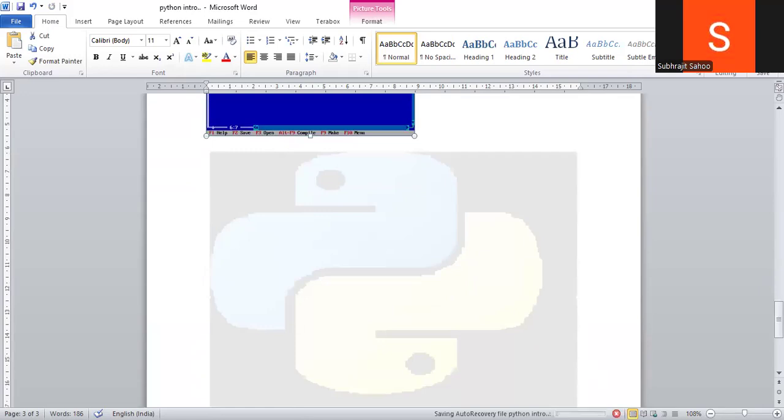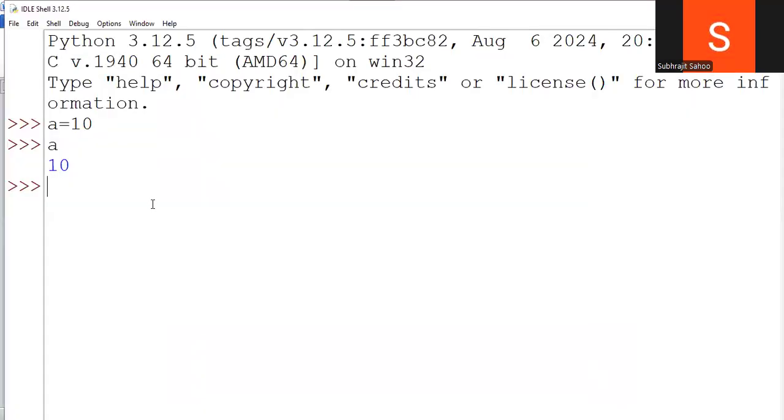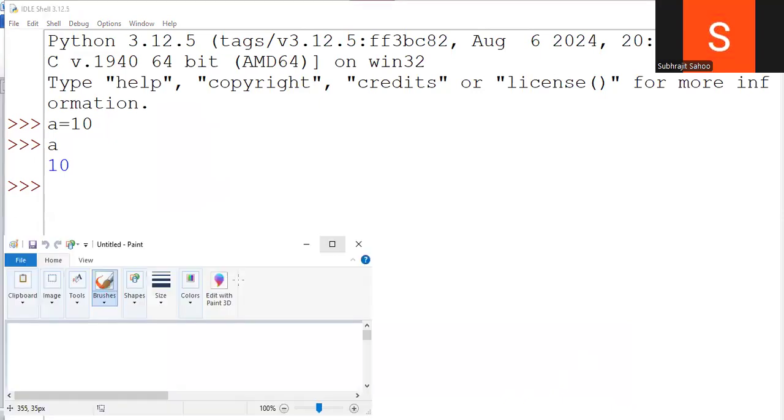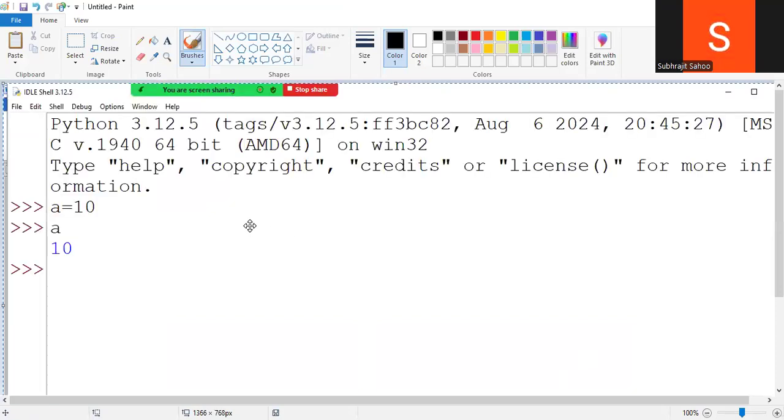And this is the Python, and that was the C, right? Okay, so here variable declaration is not required.